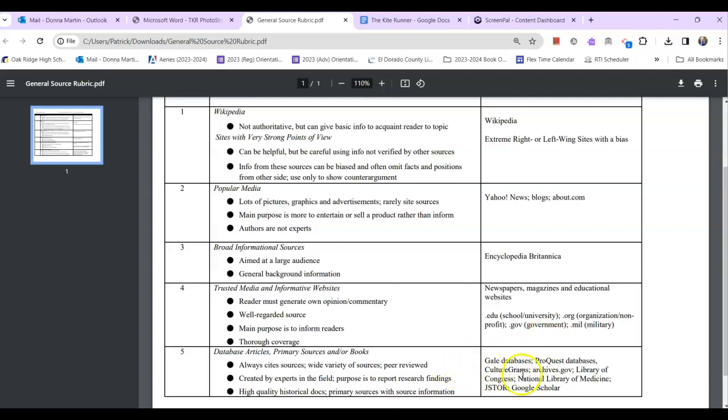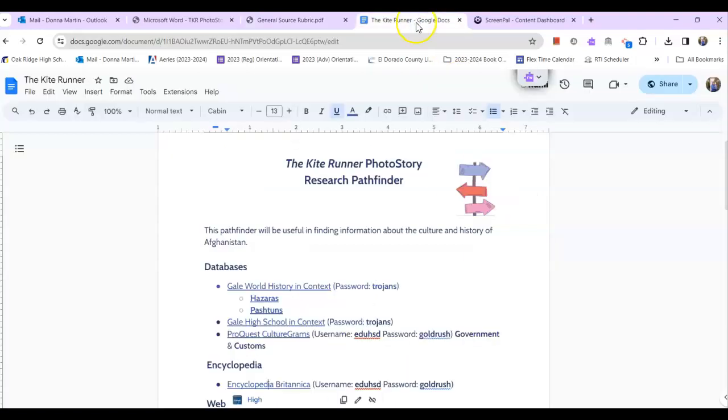Lastly, we have a couple of databases for you to access that would give you that 5 out of 5 point score. We have the Gale World History Database, and then we have something called Culturegrams, which is like Britannica in the sense that it gives you information about the different subjects you're studying: government, education, all those things I mentioned. There is a table of contents in a lot of these sources so that you can jump to your section. Okay, let's get to some examples.